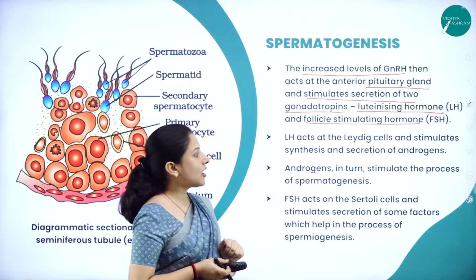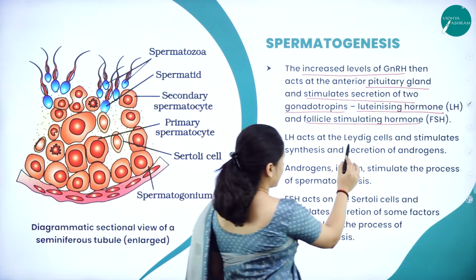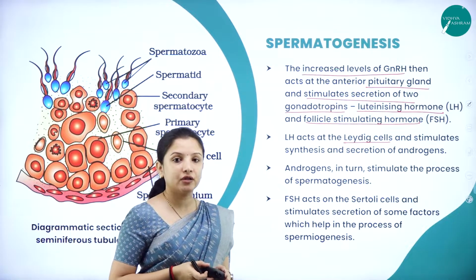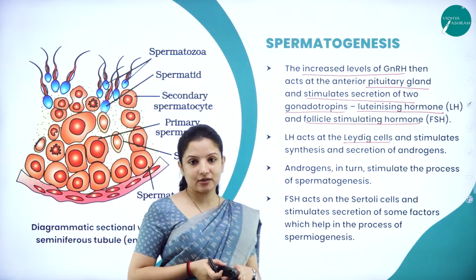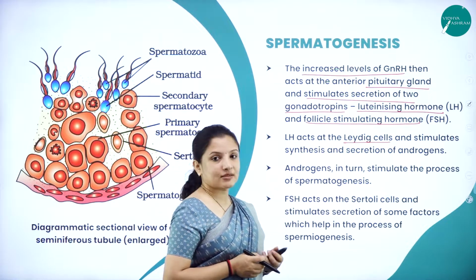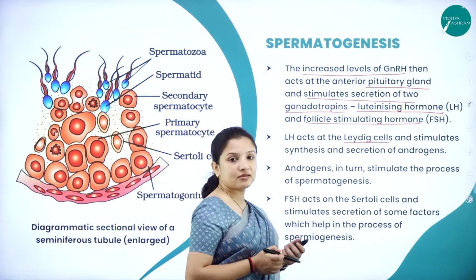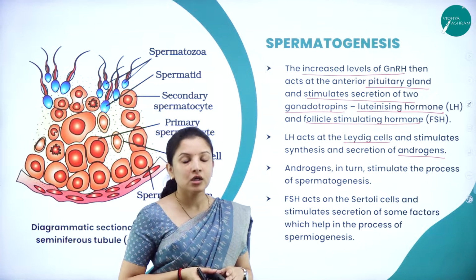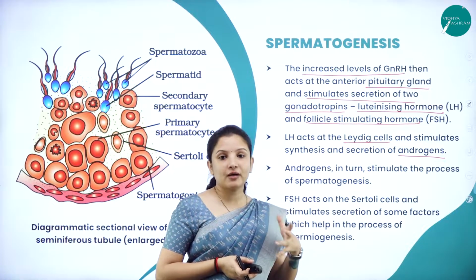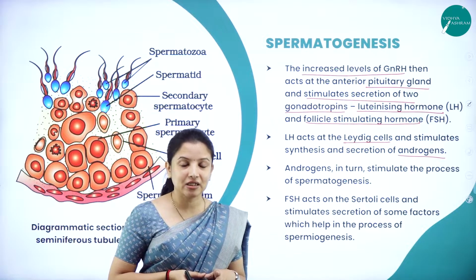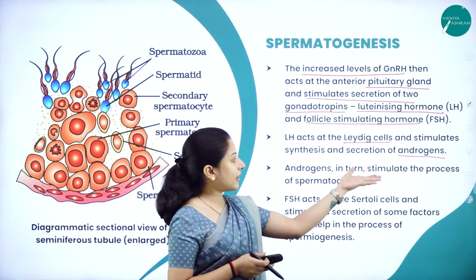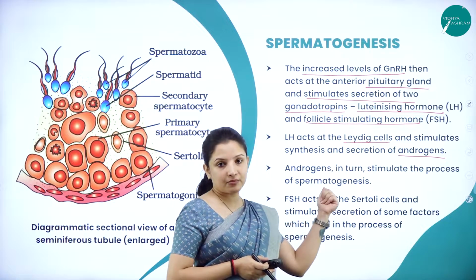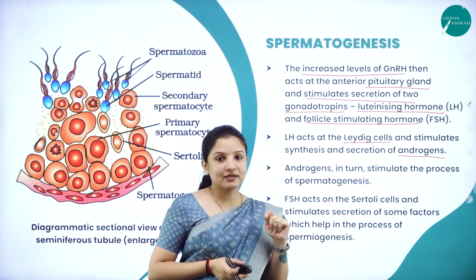So, the luteinizing hormone acts on the Leydig cells. We have seen Leydig cells, so go back to the previous session and have a look. It will act on the Leydig cells and stimulate the synthesis and secretion of androgens. Androgen is the male hormone which is very, very important for developing all the male sexual characters. If they have to develop properly, androgens are very, very important.